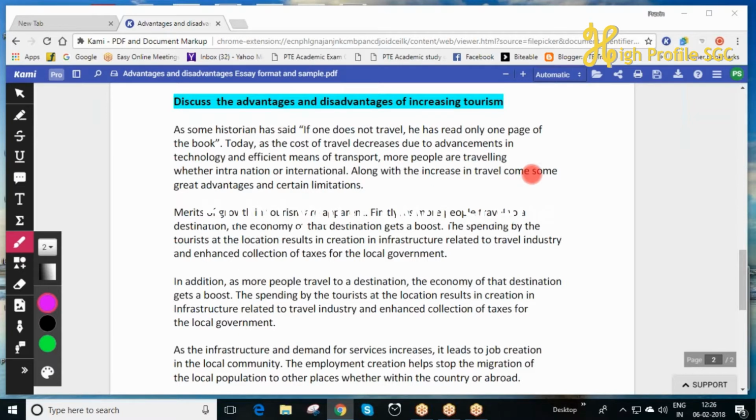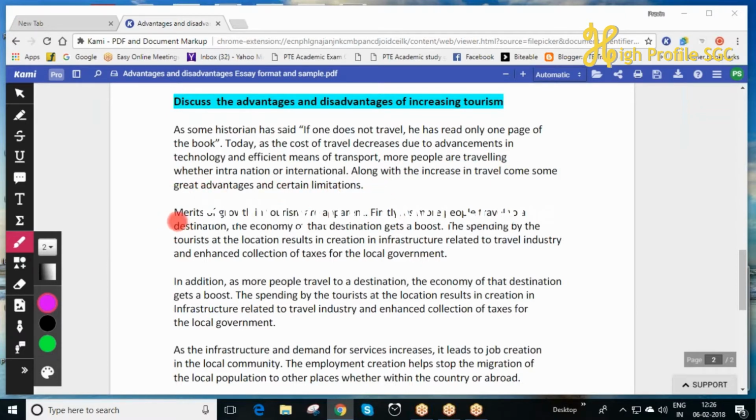Along with the increase in travel comes some great advantages and certain limitations. So it introduces the topic, like why tourism is increasing and how it has both advantages and disadvantages. Note the words used: along with the increase in travel come some great advantages and certain limitations.